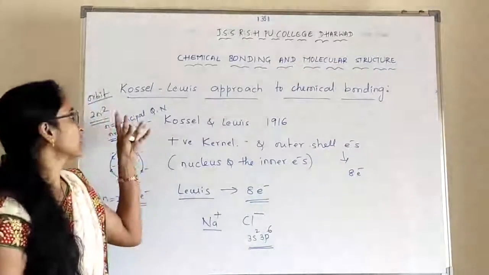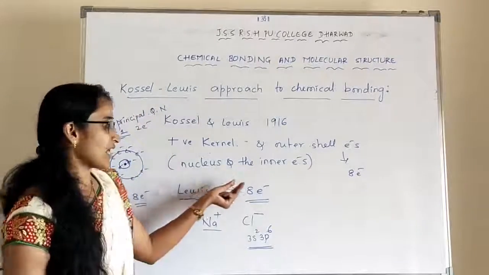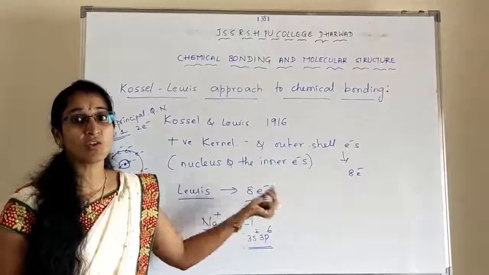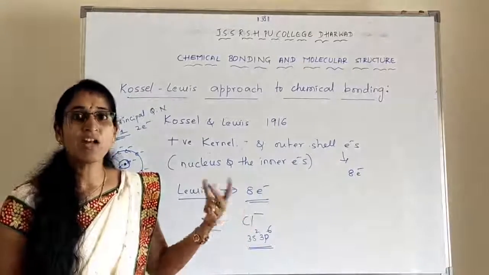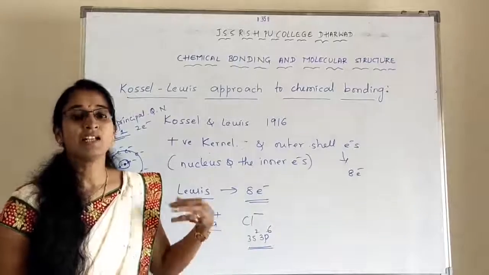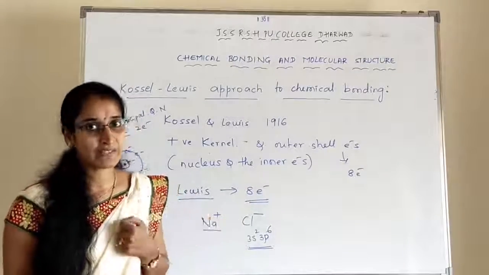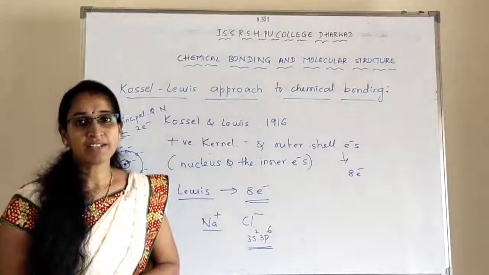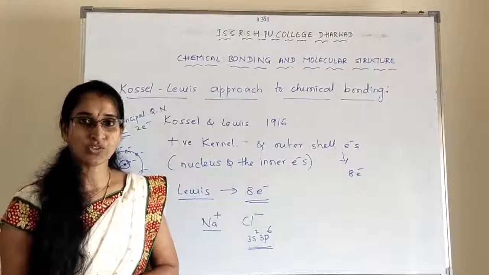Okay. So this is the Kossel-Lewis approach to chemical bonding. Lewis also explained that an atom is stable when it attains an octet configuration. An atom that attains the 8 electron configuration during chemical bond formation is called stable. Understood? So this is the introduction regarding chemical bonding and molecular structure. I am going to continue with the